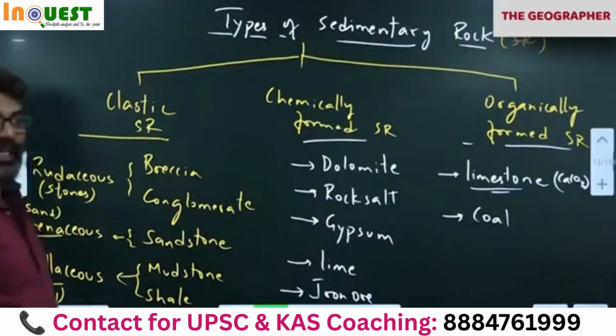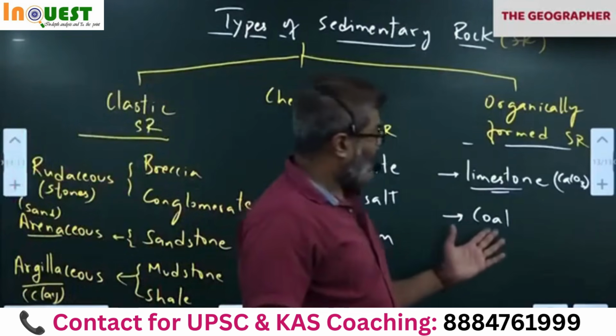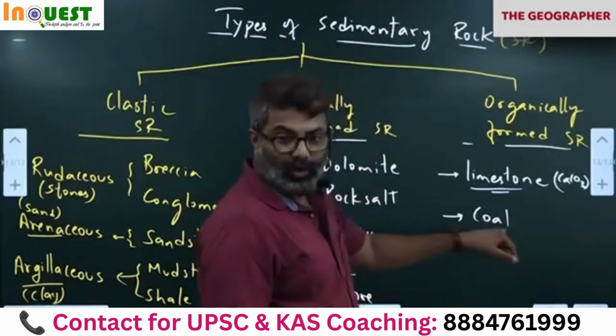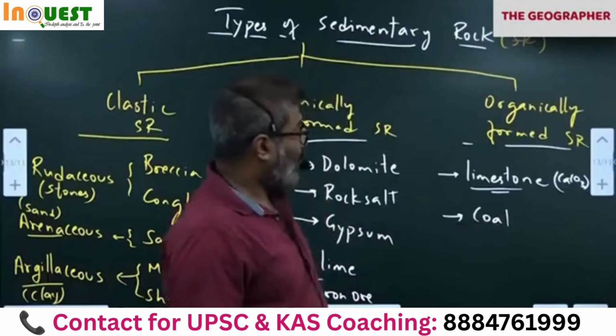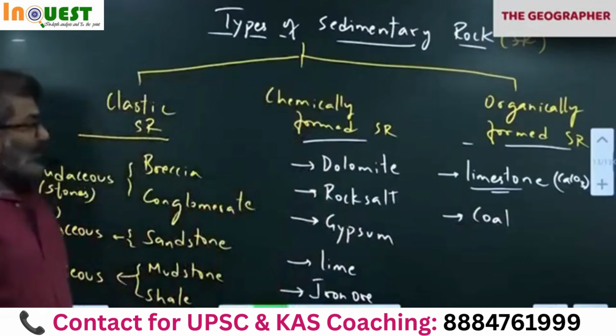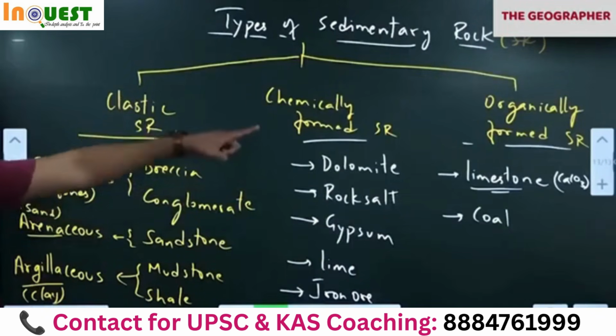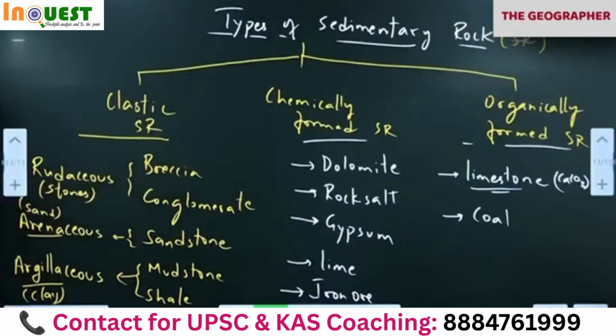Coal is formed from plants and trees. We'll discuss this coal because that's our topic. Coal also we have to discuss. So coal is organically formed sedimentary rock.